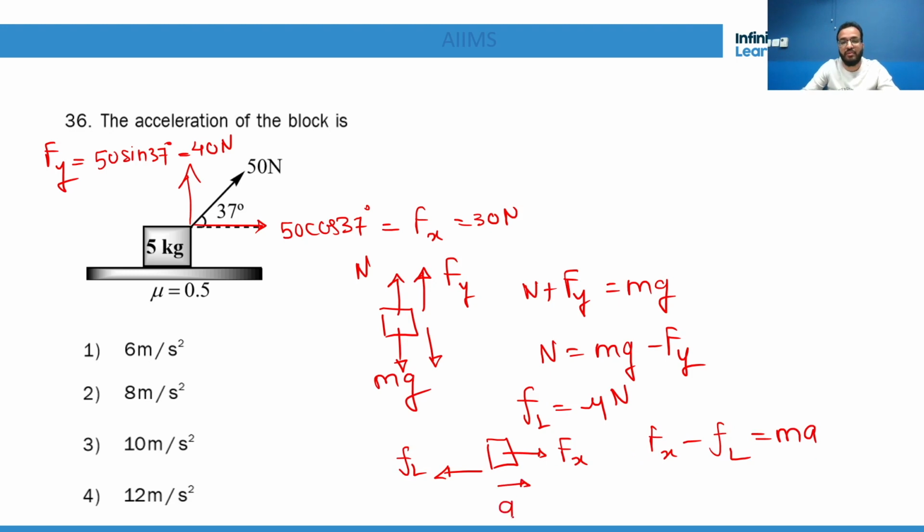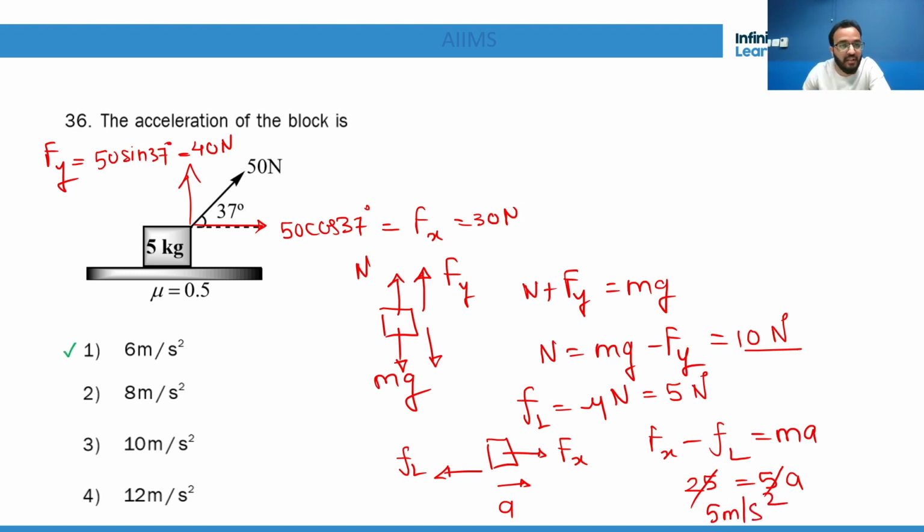So this is how you're going to find the acceleration. Understood? So I made things easy for you. mg is 50, Fy is 40. So it is, I guess, 50 minus 40 is 10 Newton. Now mu is 0.5, so it is 5 Newton. So 30 minus 5 is 25, equal to 5a. I suppose it is 5 meter per second square.